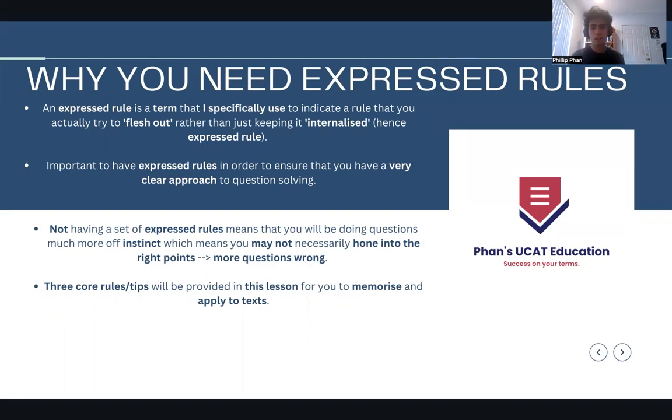You're like, okay, I won't do extrapolation, and I'll make sure I don't keyword hunt. You have a logical set path to follow, in contrast to not having a set of express rules, which means you're going to be doing questions on instinct. Like the classic, oh, this kind of feels like it's right. Because of that, you're just going to hone in on random things. You don't have a set structure of what to do, and you don't hone into the right points. Then, of course, you naturally get more questions wrong. You can prevent that by simply knowing these core rules, which is very important. So why not just go for that?